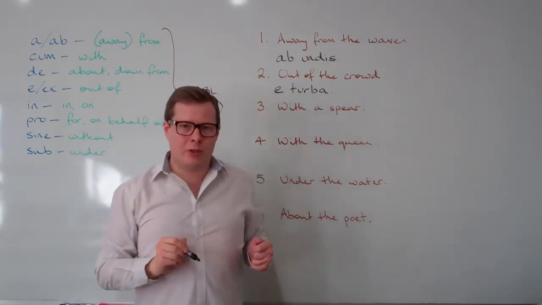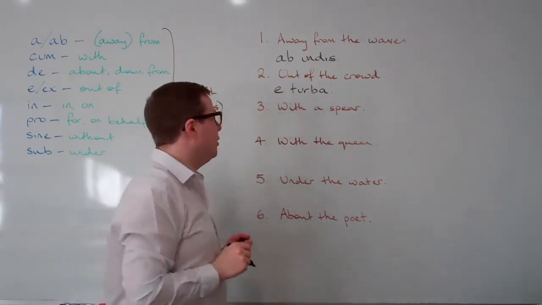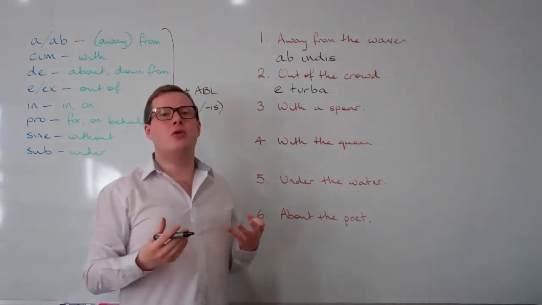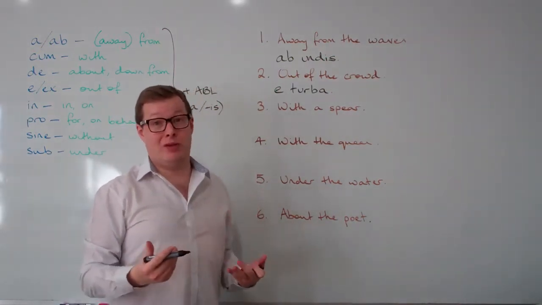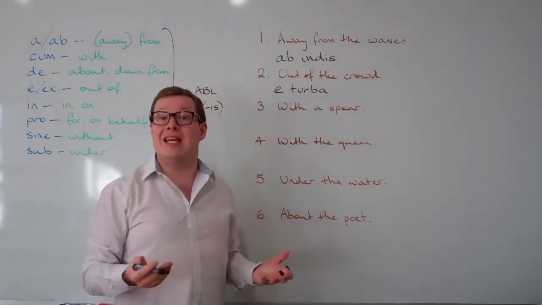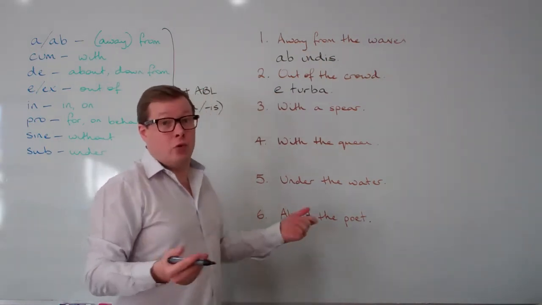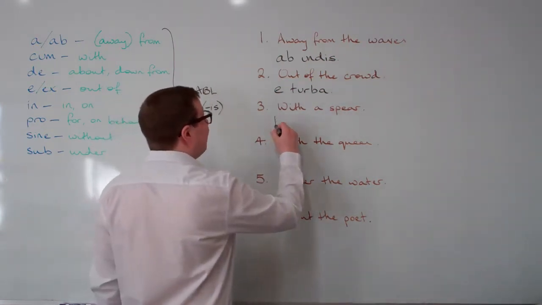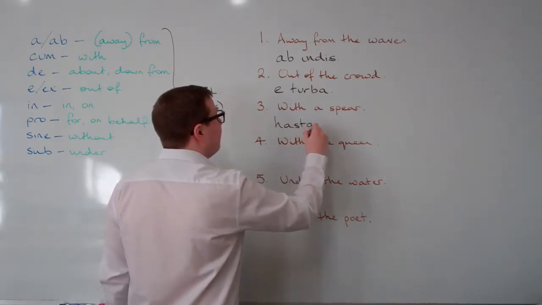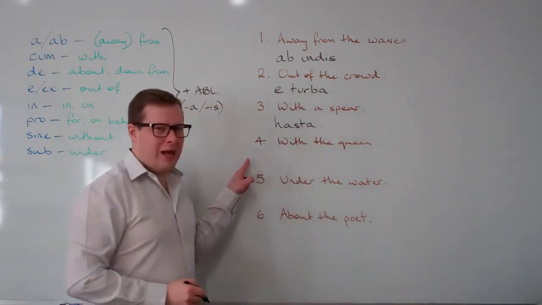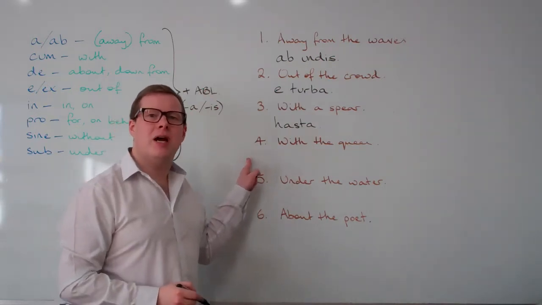Another potential point of confusion is over the word with. Number 3 here is an example of the so-called ablative of instrument, carrying out an action with some sort of inanimate object. And it's formed just by using the ablative case by itself. Hasta, with a spear. Number 4, however, is the ablative of accompaniment.